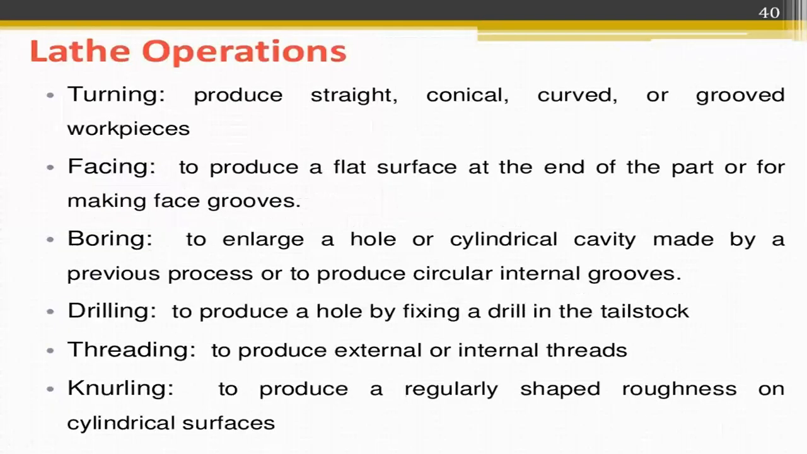Lathe operations. Lathe operations are turning, facing, boring, drilling, threading, and knurling. The turning process produces straight, conical, curved, or grooved surfaces. Facing produces a flat surface at the end of the part. In facing, the operation is done at the end of the part only. But turning can be done over the entire part, on straight, conical, curved, or grooved workpieces.